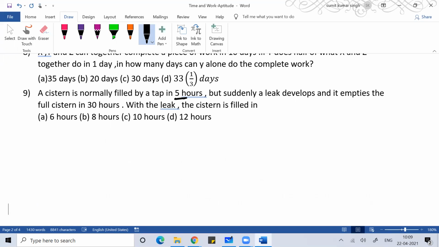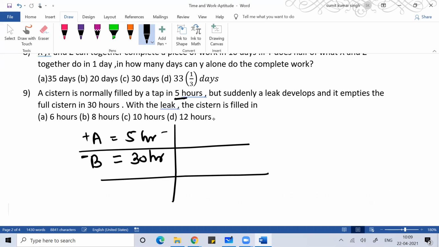The cistern is normally filled by a tap, so this is the inlet pipe, and it can fill in 5 hours. And suddenly there's a leak. Suppose the leak is B, so it's doing negative work, and it will remove all the water in 30 hours. So you can define the work as an LCM of 5 and 30. So every hour A will do positive 6 unit of work. Every hour B will do negative 1 unit of work. But you need to understand which is dominating.